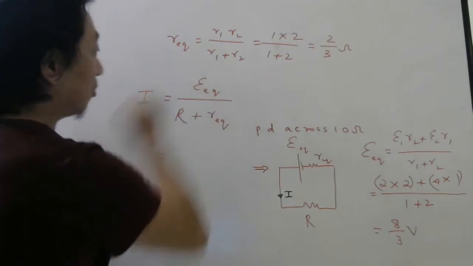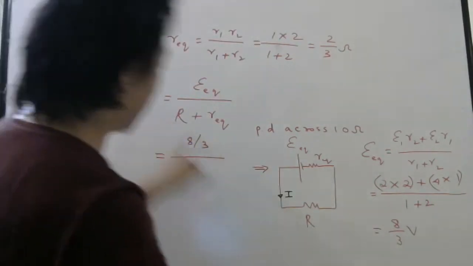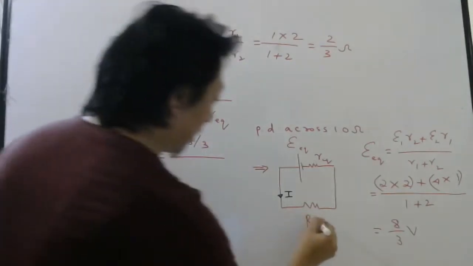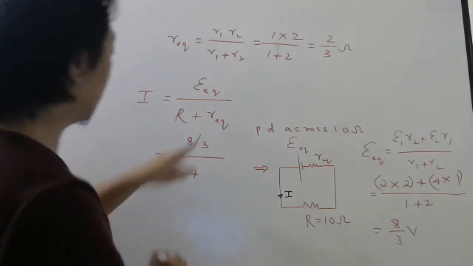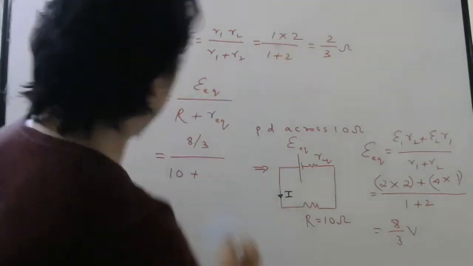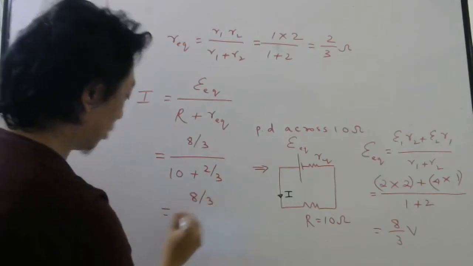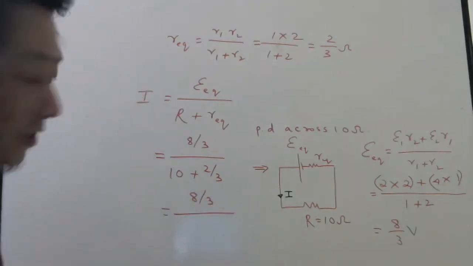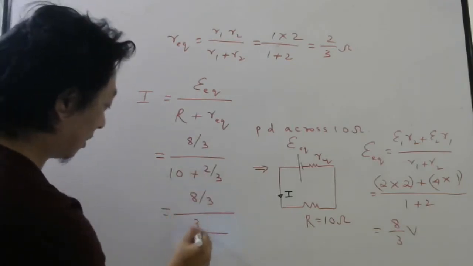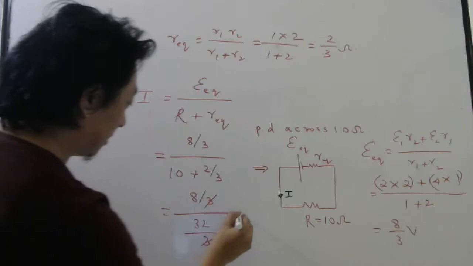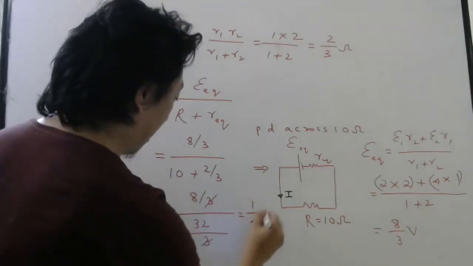So what is E equivalent? I found 8 by 3. External resistance is 10 ohm. This was 10, remember. And what is the equivalent internal resistance? 2 by 3. So 8 by 3 in the numerator. In the denominator, you take the LCM. 3 is LCM. 30 plus 2, 32. 3 cancels. 8 by 32. 8 by 32 will be 1 by 4 amperes.